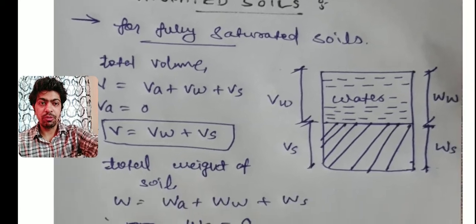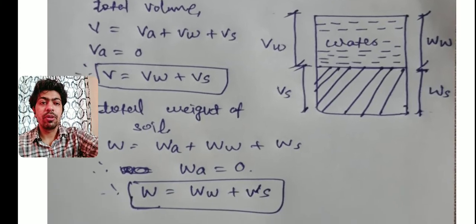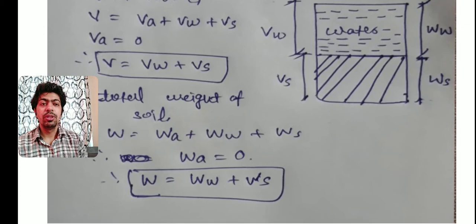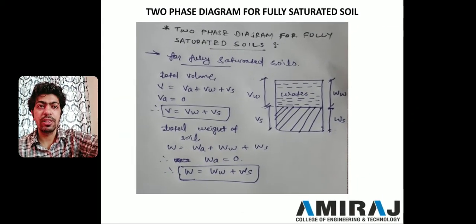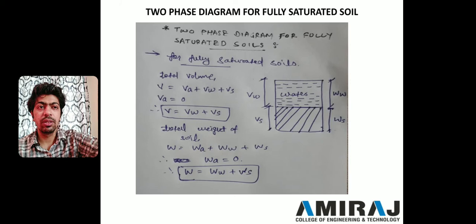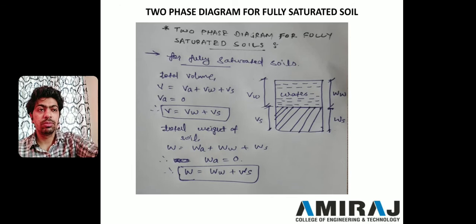In the same way, the total weight of the soil. Now total weight W is equal to Wa plus Ww plus Ws. We already know that weight of air is always 0, so total weight will be the sum of weight of water plus weight of solids. If you want to note this down, you can. Also, this is included in your books.